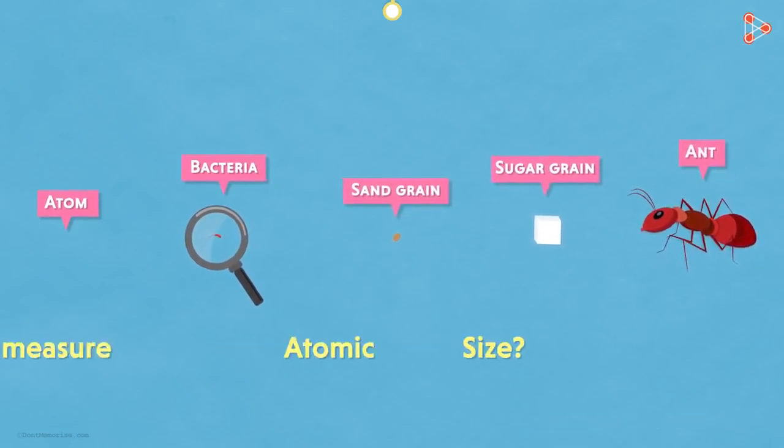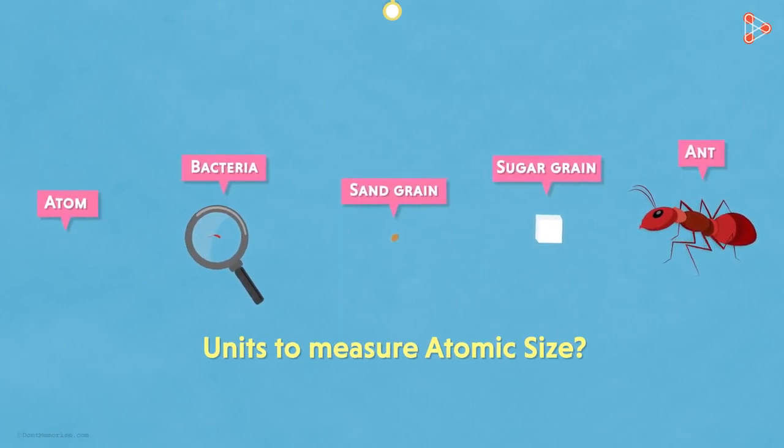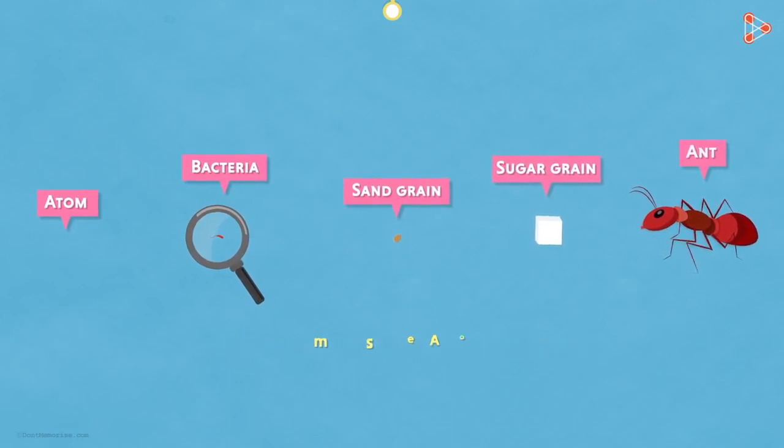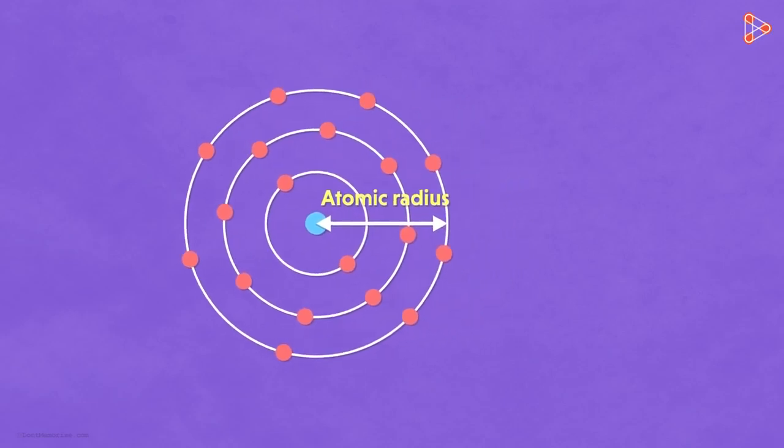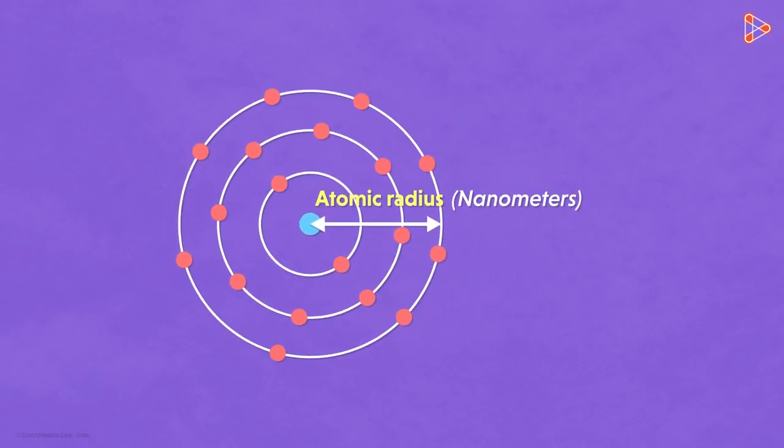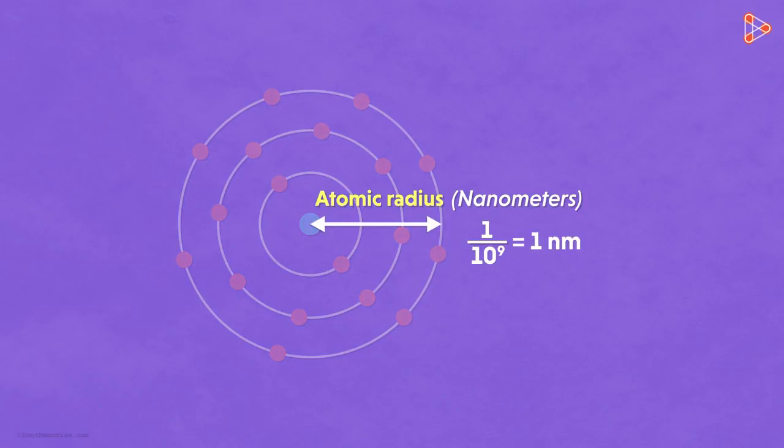So that means there will be no units to measure it either, right? No, that's incorrect. In spite of the fact that it's so tiny, we still measure the size of an atom with atomic radius. The radius of an atom is measured using units like nanometers. Wait a second, do we know what a nanometer is? In simple words, 1/10 to the power 9 meters gives us 1 nanometer. So does that mean 1 nanometer is 10 to the power -9? Yes, that's how small a nanometer is. And atoms are measured in nanometers. So imagine how small they will be.